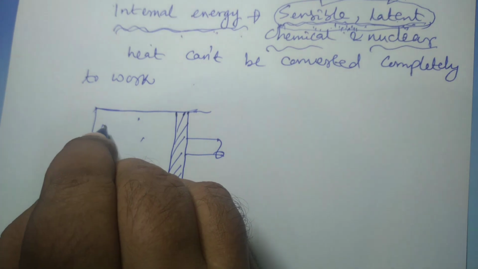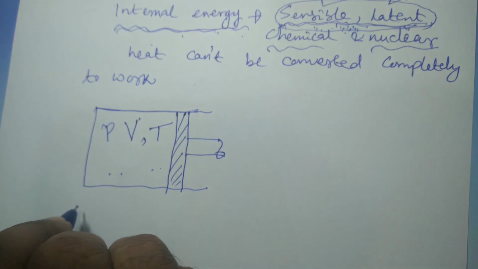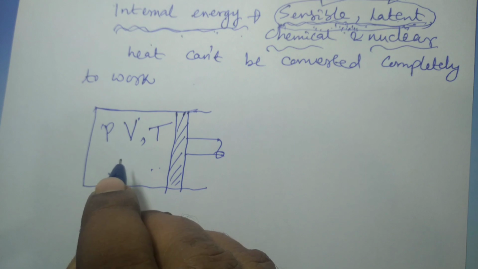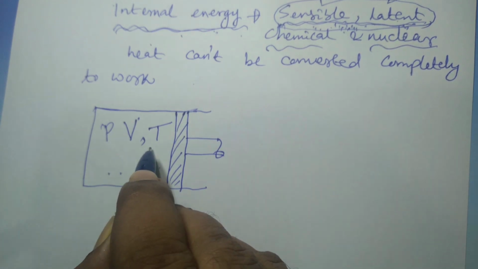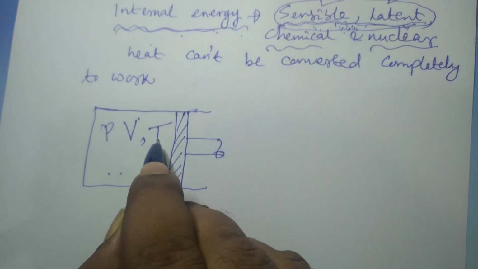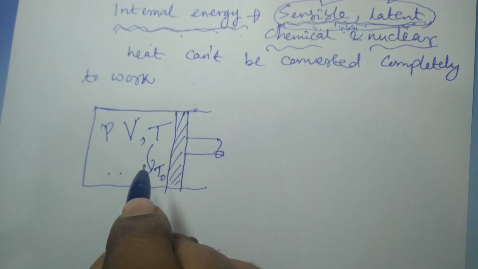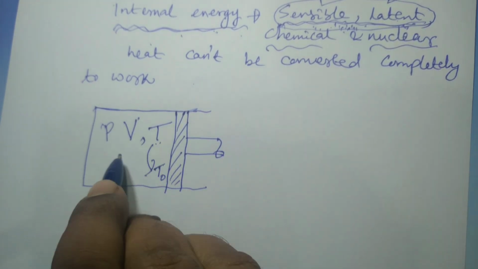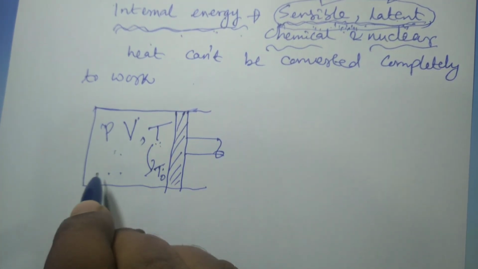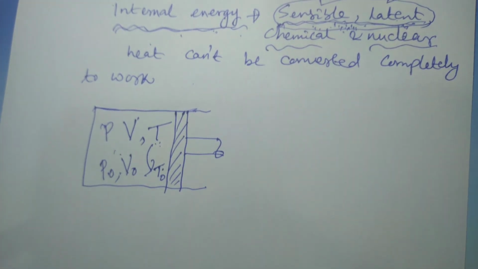The system is at a pressure P, volume V and temperature T. This system undergoes a process in which it comes to the surrounding temperature T0, that is, the system moves to an equilibrium state with the surrounding. It moves from the initial state to the dead state, where the temperature is T0, the pressure of the surrounding is P0 and the volume is V0.